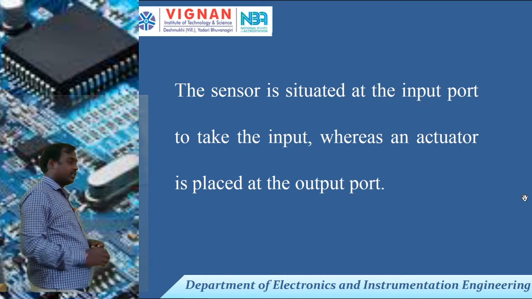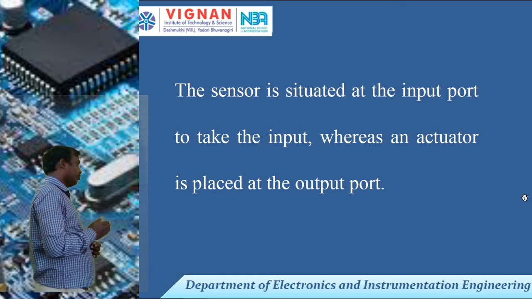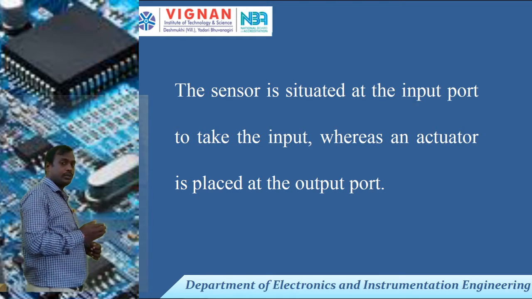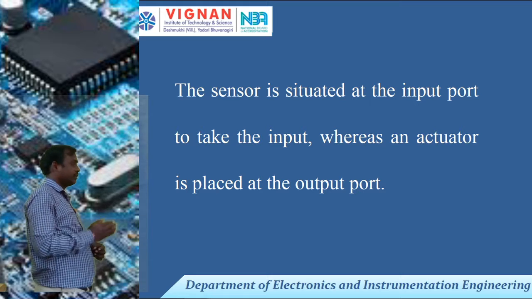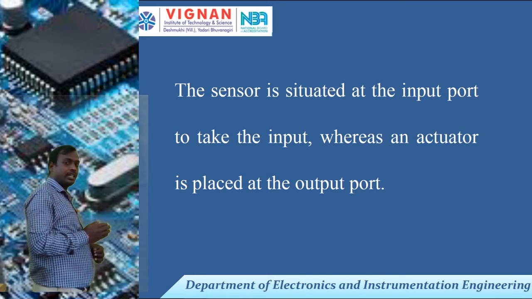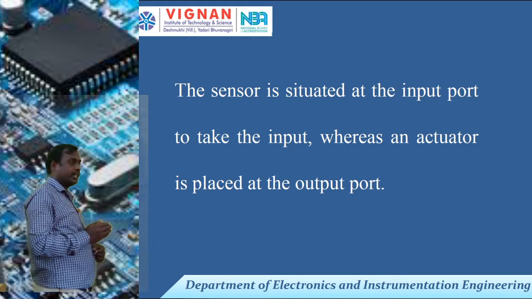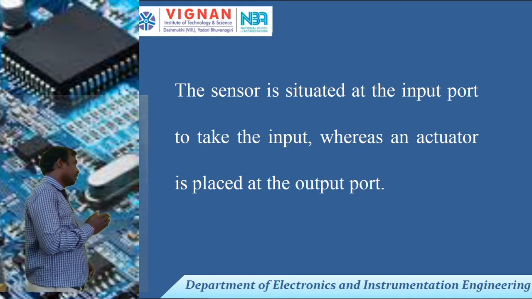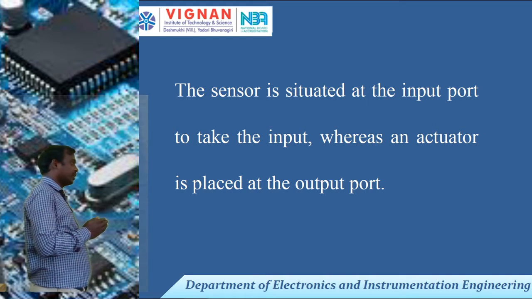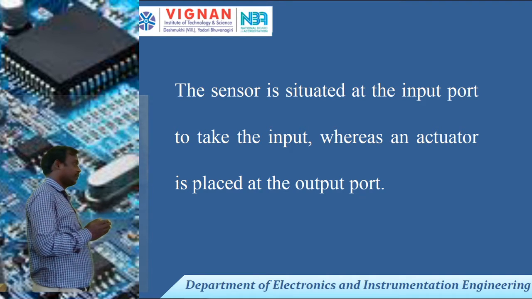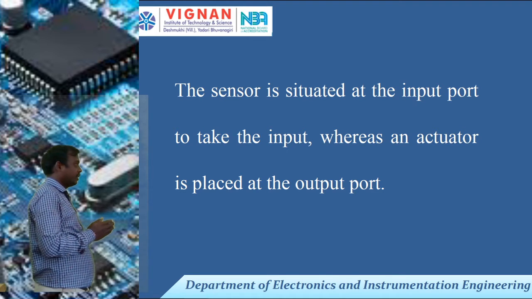Here the sensor will act as the input. That means in an embedded system it is placed at the input port, to sense the unknown physical quantity and convert it into an electrical signal that is given to the microcontroller or processor. Whenever you are taking the actuator, the actuator is placed at the output port. It receives the electrical signal and converts it into physical action. That means force, heat, or action.